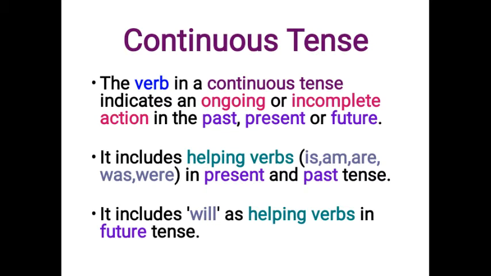Number 3, continuous tense. The verb in continuous tense indicates an ongoing or incomplete action in the past, present or future. It includes helping verbs such as is, am, are, was, were in present and past tense. It includes helping verb will in the future tense.